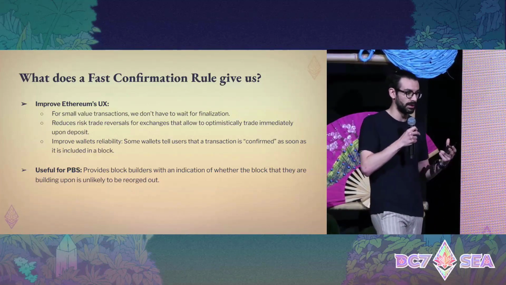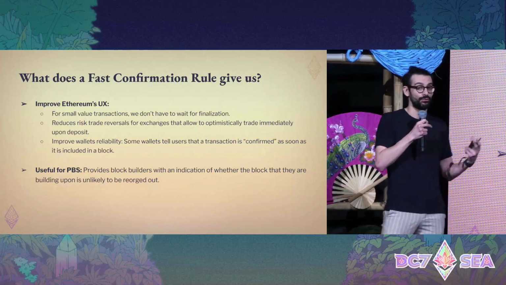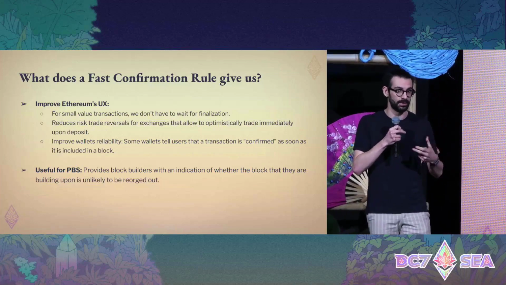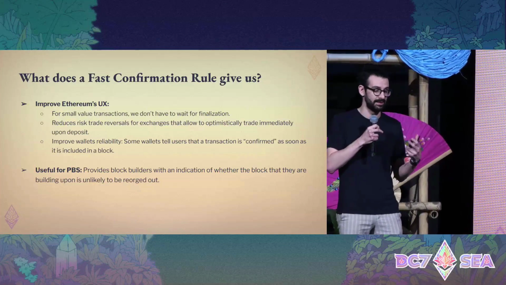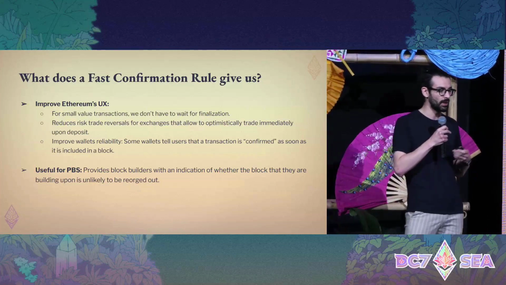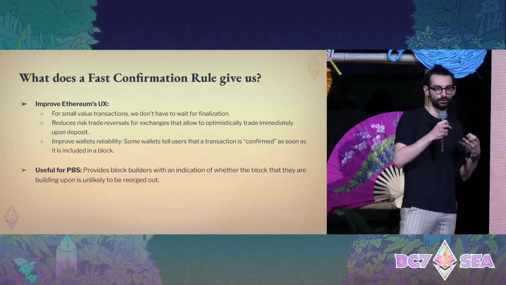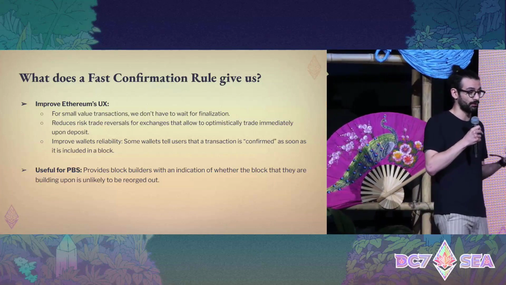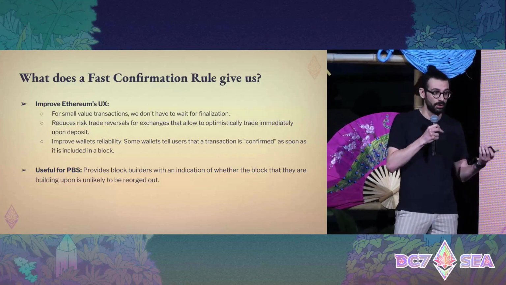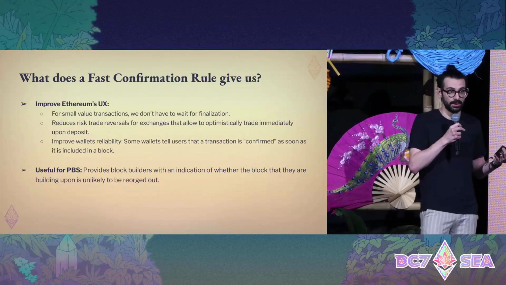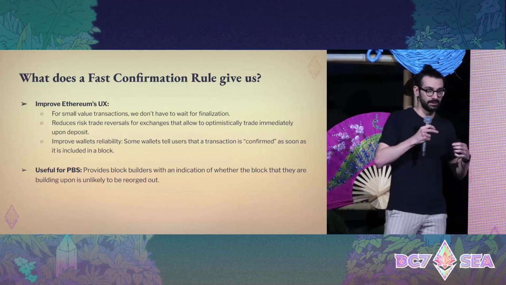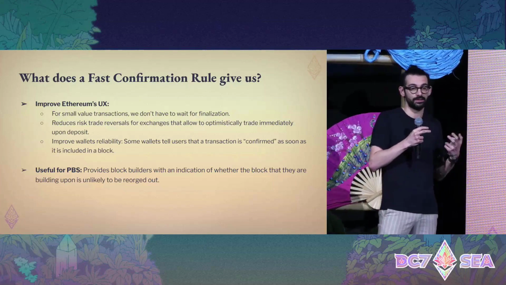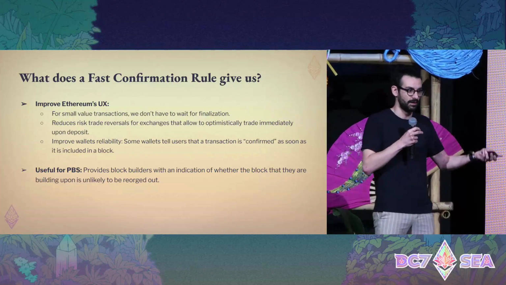In particular, there are wallets that tell users that a transaction is already confirmed upon inclusion in a block. But as we said before, because of the possibility of a balancing attack, this doesn't really tell us anything meaningful. So having a fast confirmation rule can really improve the reliability of wallets in general. It's also useful for PBS, in the sense that it provides block builders with an indication of whether the block they are building upon is not going to be reorged. So this fast confirmation rule can give us more reliability and can help users who want faster confirmation times instead of having to wait for finality.